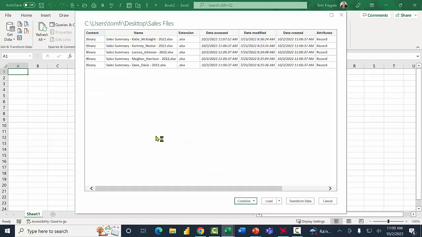Now it's going to show you all 5 of those files, or it could be as many files there in that folder as you would need. And it's going to automate all of those, really. Now watch my mouse. I'm going to come down here and click on the word Combine. That really means it's going to make one big file out of all of those. And then I'm going to say Combine and Transform Data. Right there. Combine and Transform Data.